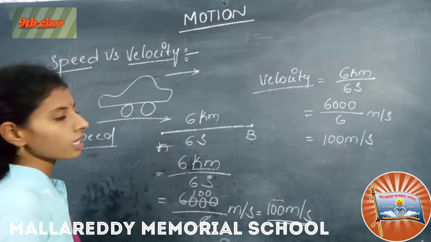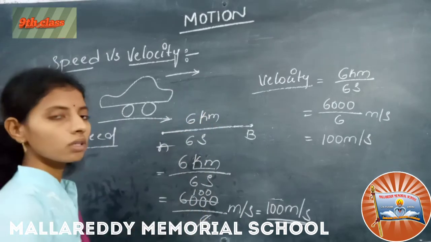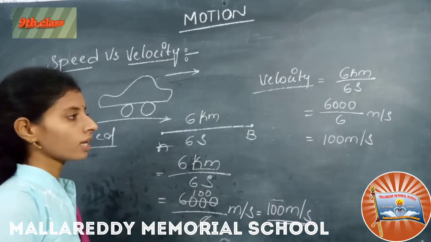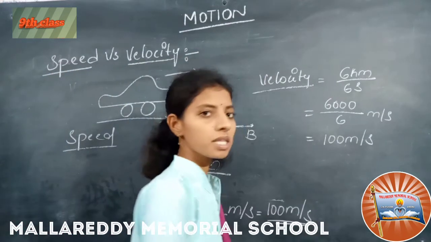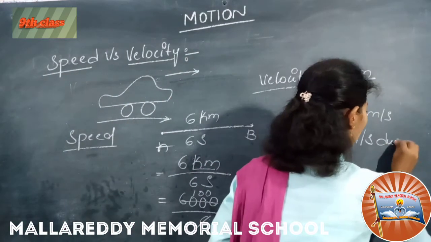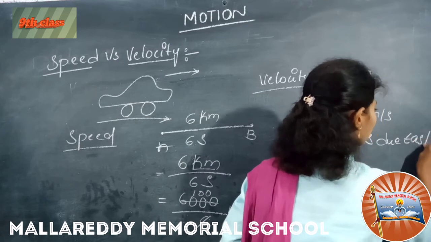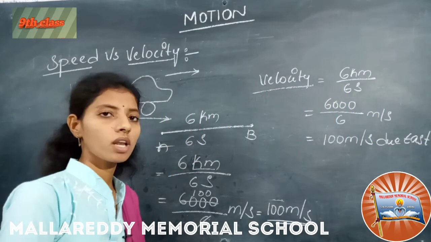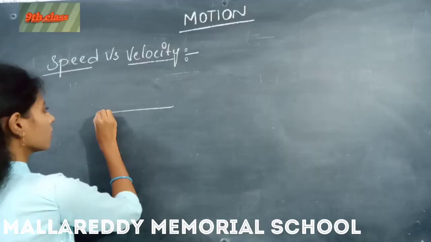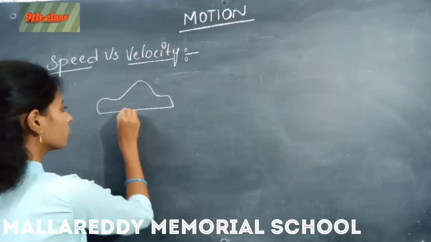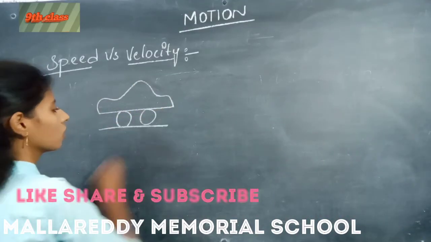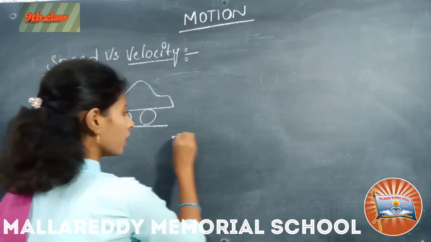So here the car is travelling due east, right? So here the velocity is this much meter per second due east. The car is moving on the road, travelling from A to B.